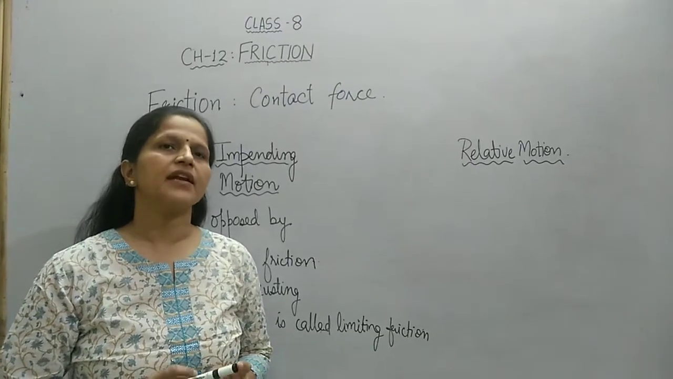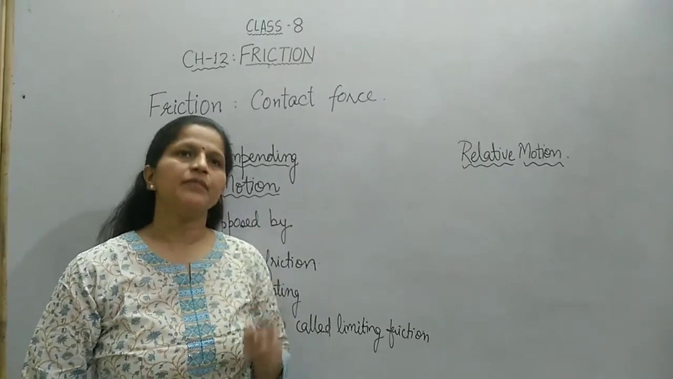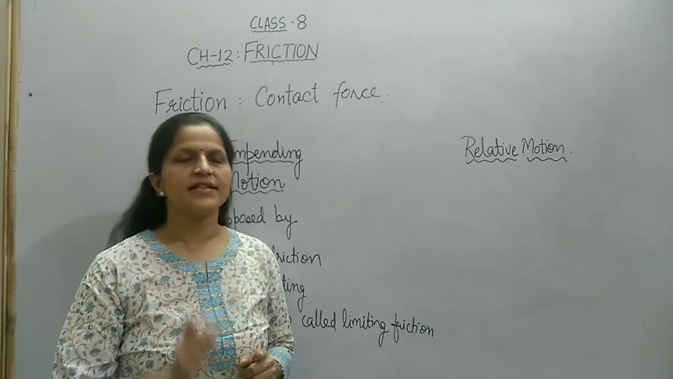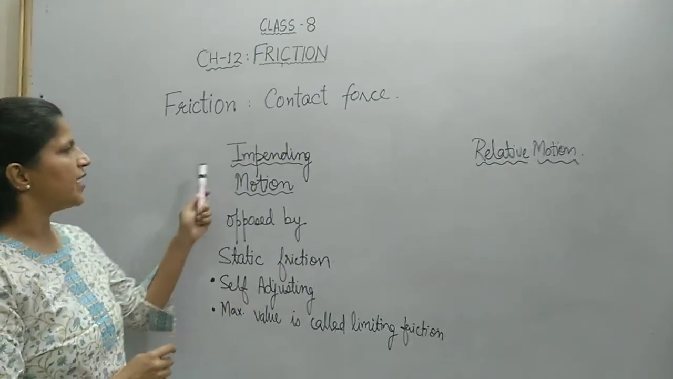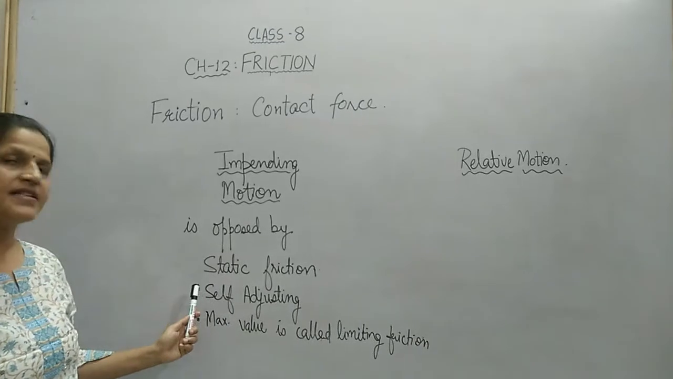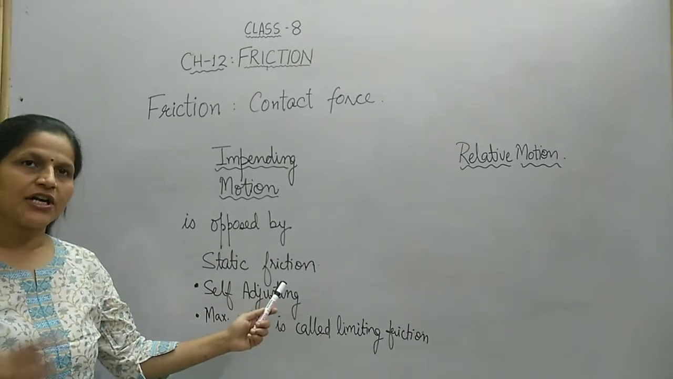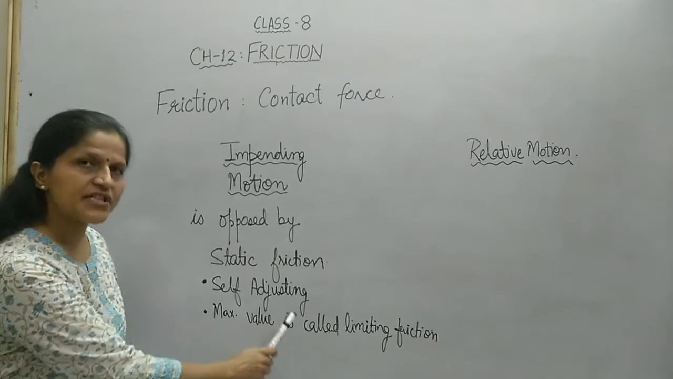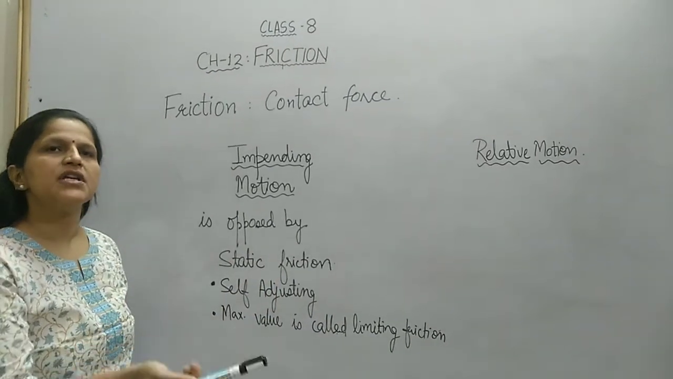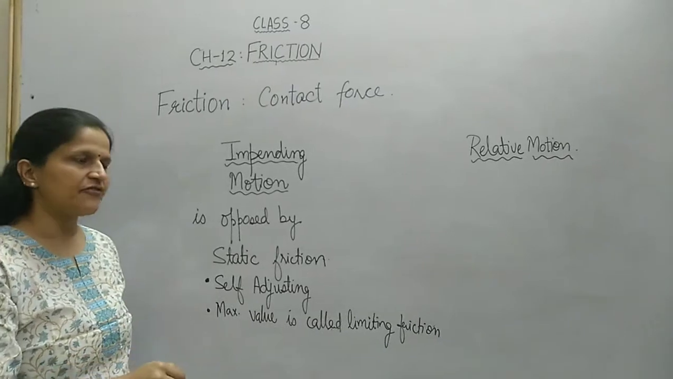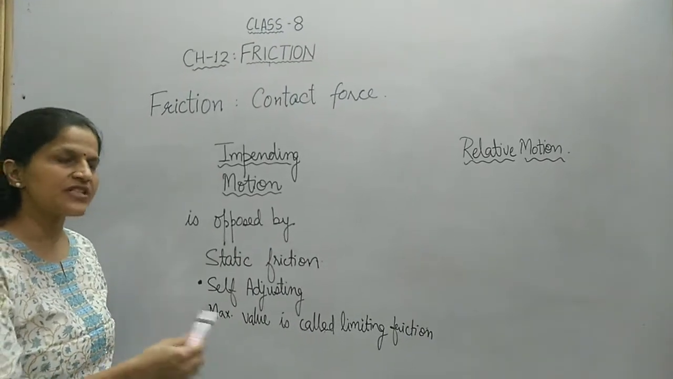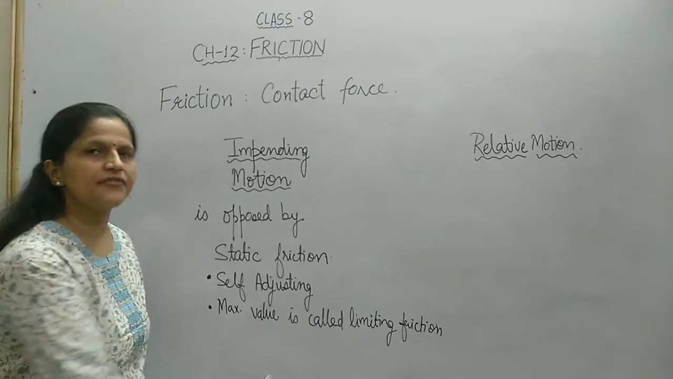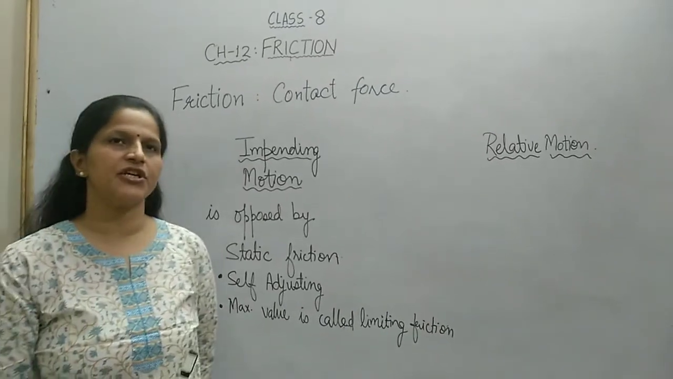So with this we can conclude that impending motion is opposed by a friction which is known as static friction. Impending motion is opposed by static friction. And what else have we observed about static friction is that it is self-adjusting. The more you apply force, the more is the value of static friction offered by the surface in contact. Next we have seen that the maximum value of static friction is known as limiting friction.